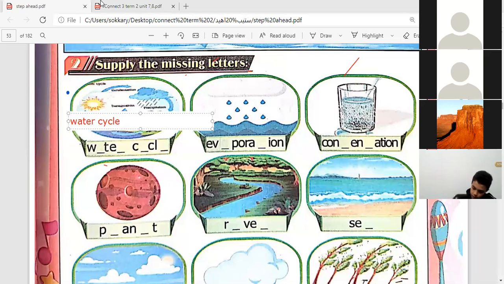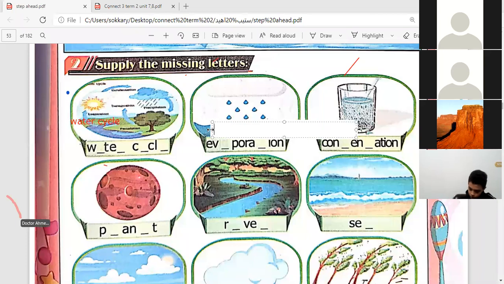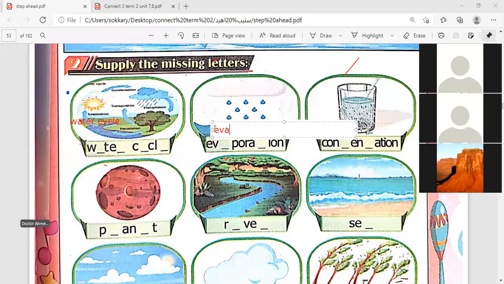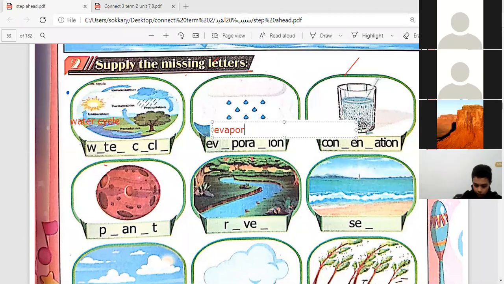Qusay. Yes. This word is evaporation. Do you remember the letters? E-V-A-P-O-R-A-T-I-O-N, evaporation. Students, when you listen to the sound shan, it's T-I-O-N. Thank you, Qusay.